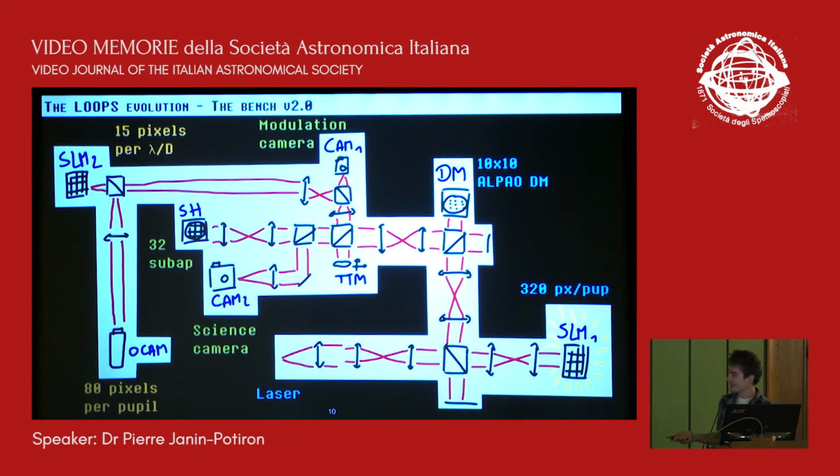So yeah, we put this SLM, that I call the first SLM, in the pupil plane to be able to reproduce any kind of turbulence, with varying R0, varying PSD, and mimic as well the action of a deformable mirror on the same device. So introduce the turbulence and correct for the turbulence on the same device. And we have 320 pixels in the pupil, so it means we have a really high frequency of correction.